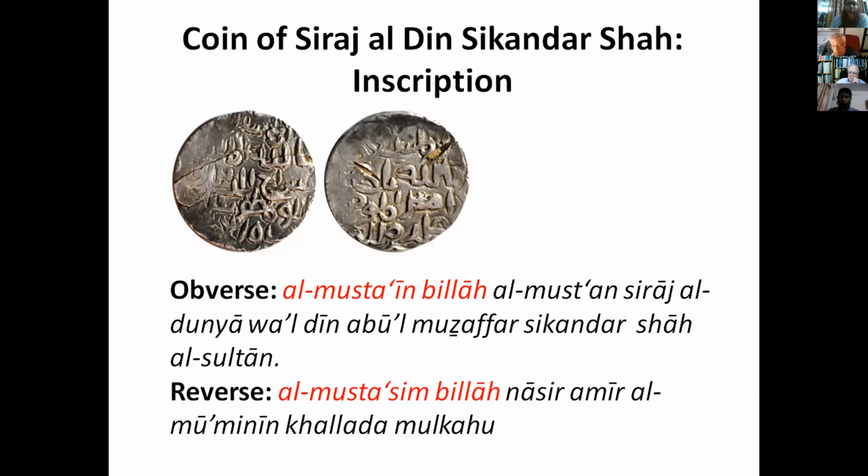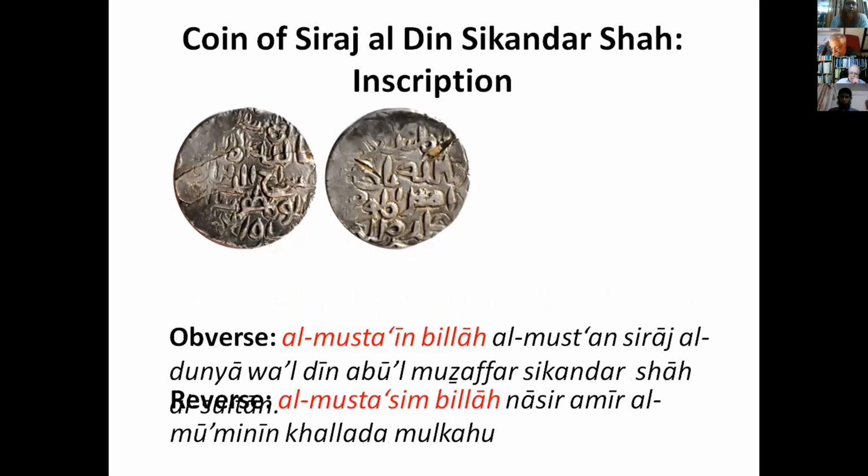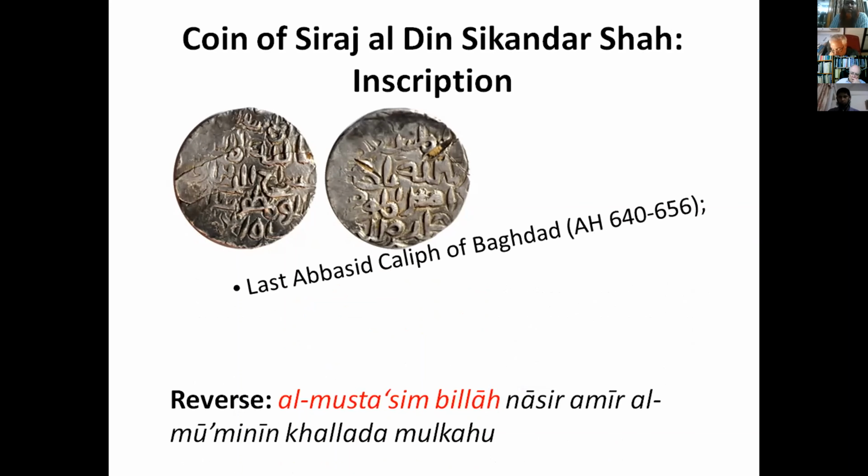Let us try to know something about the name on the reverse, Al-Musta'asim Billah. He was the last Abbasid Caliph of Baghdad, and his reign ended in 656 Hijri.